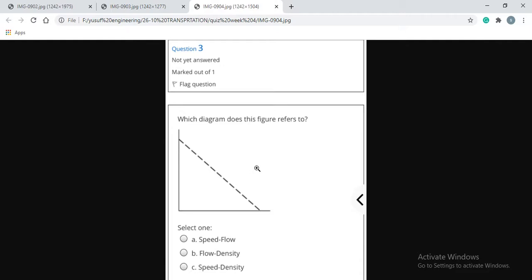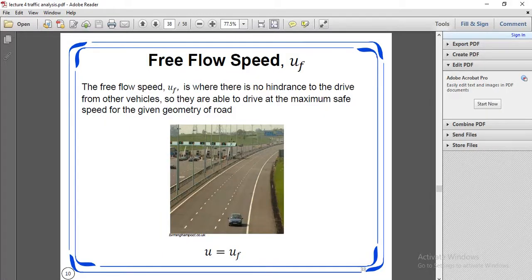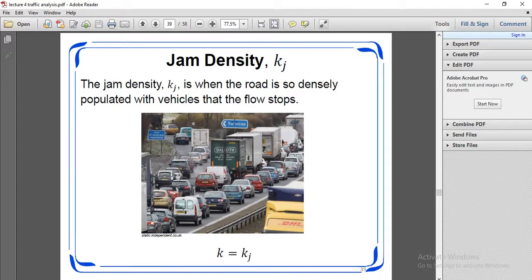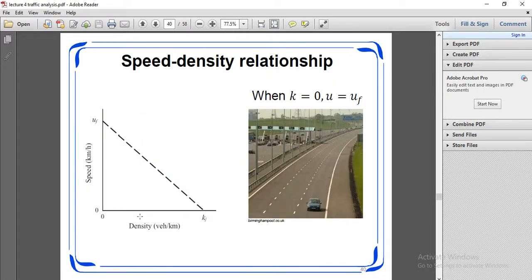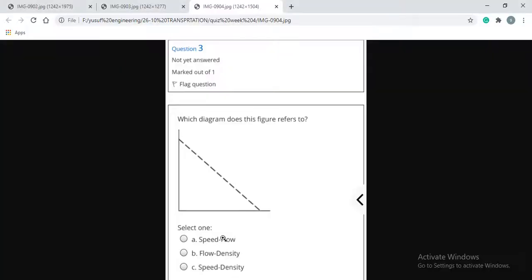This diagram is with Uf and Kj, so we can find speed and density. Option C is correct. This is the speed and density diagram.